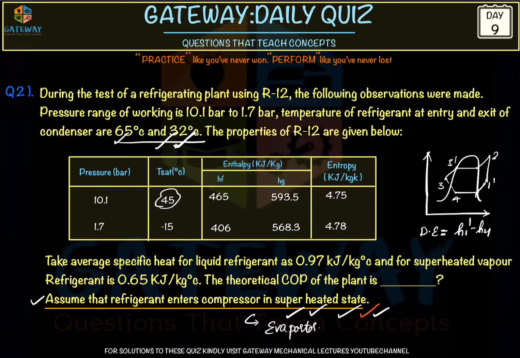And also note this statement here. Yesterday we did not add it, but here it is added: assume that refrigerant enters the compressor in superheated stage. If refrigerant is entering the compressor in the superheated stage without any heat exchanger, then obviously it should happen in the evaporator itself. Therefore, this question is not a case of heat exchanger.